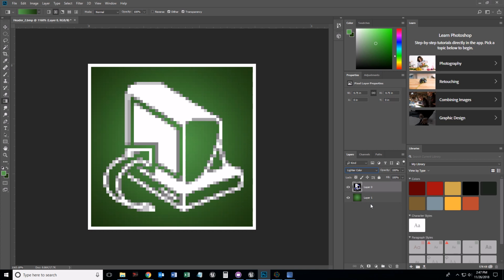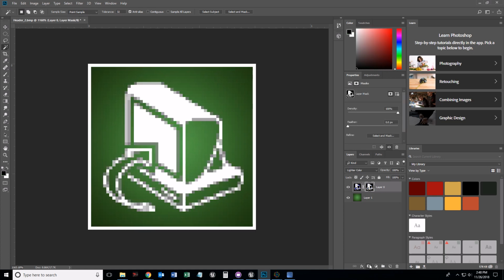And then I think what I'm going to do is select all of the white in here, I think. So, not contiguous. There we go. I think that's everything.